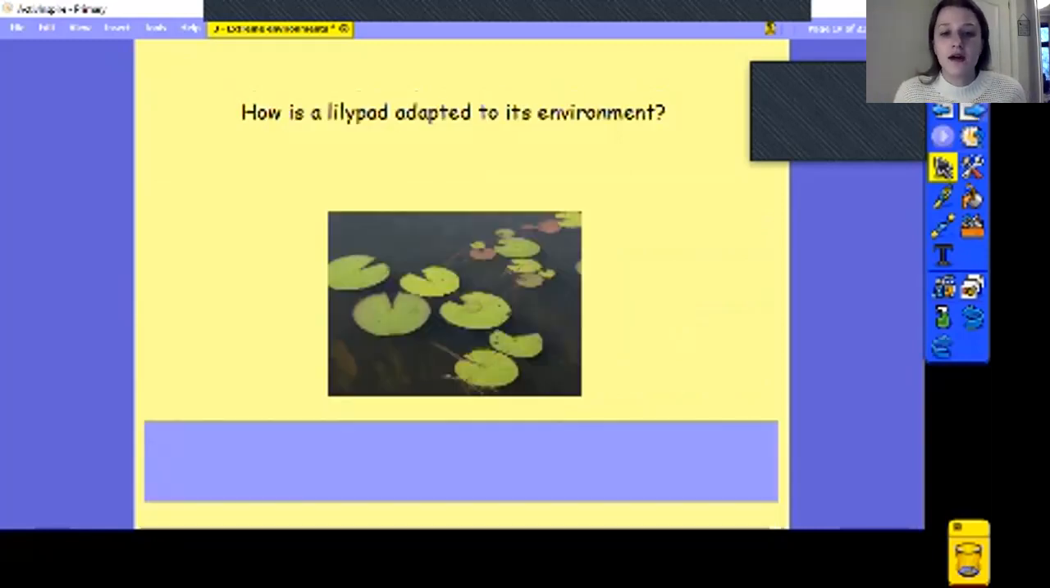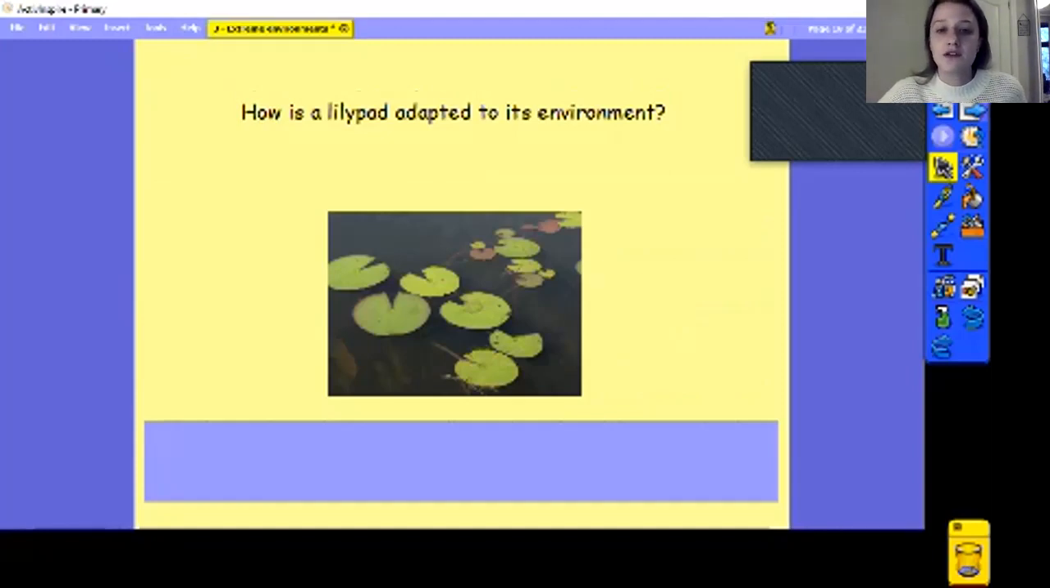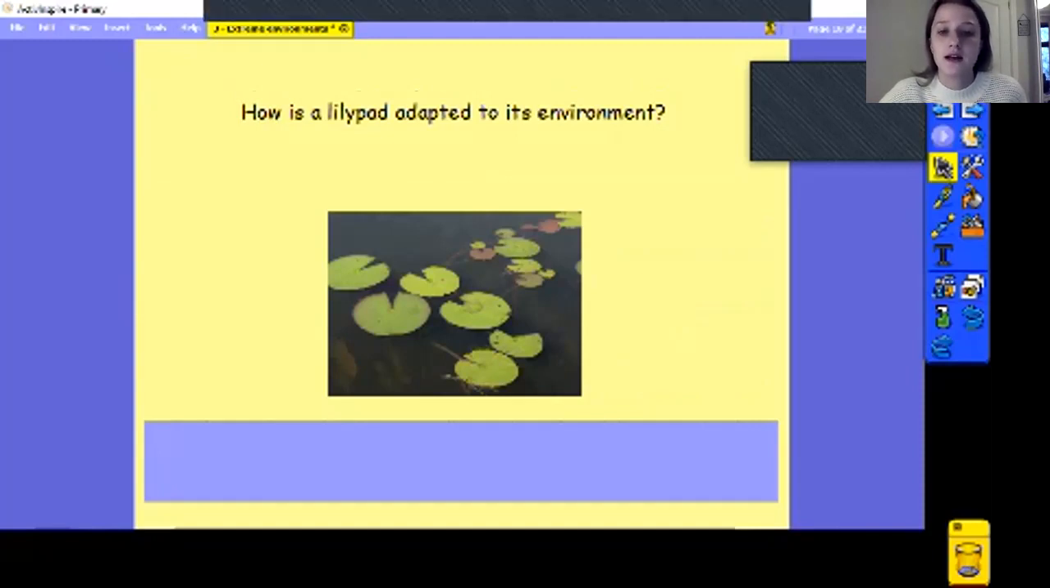So another plant that we're going to have a look at to see how it's adapted to the environment it lives in is a lily pad. So have a look at this picture. What things could you use from what the picture shows? So this is like our inference that we've practiced in reading. What can you see that might be an adaptation that allows it to survive or do what it's doing? So pause the video, see if you can come up with a few things and write them in a sentence.